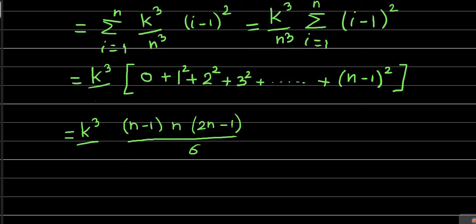This is k cube by n cube, and here also this is k cube by n cube. Now, as earlier, here also we'll take n common from each term of the numerator. So from the n minus 1, from this n and this n, we'll take n common. Let us see what we'll get.